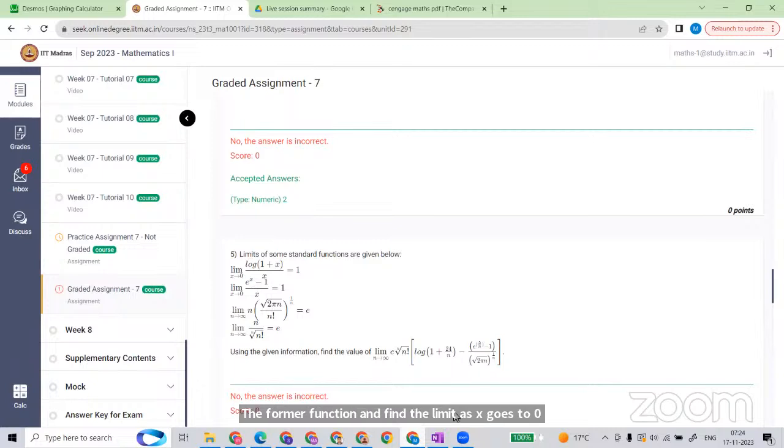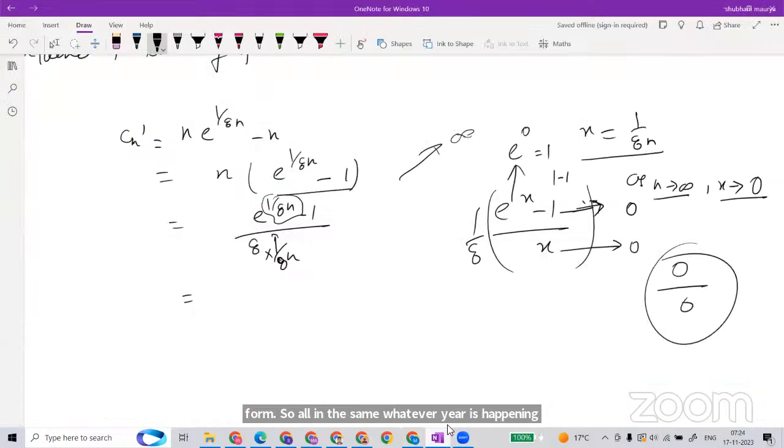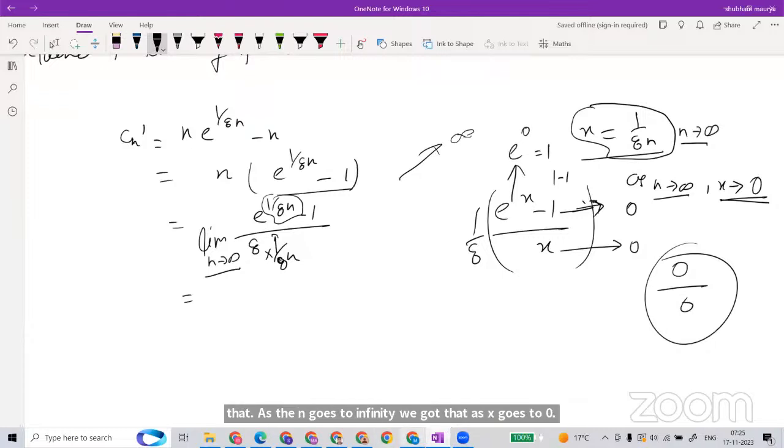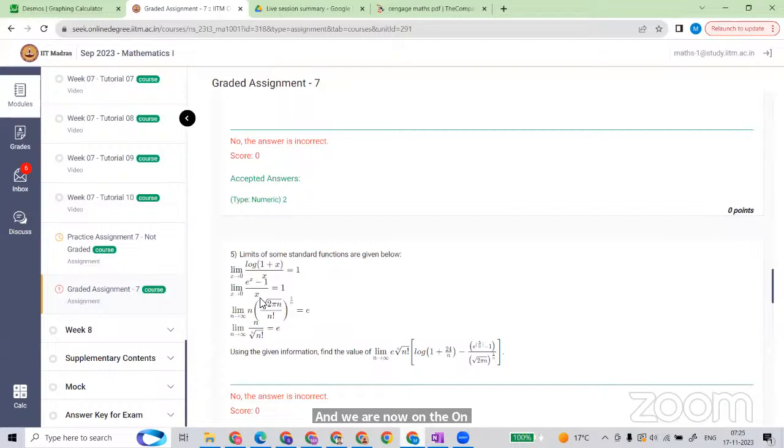After converting, we assume that x is equal to 1 upon 8n. We want to find the limit as n goes to infinity. We have converted this so that as n goes to infinity, x goes to 0, and we are now at e power x minus 1 upon x. You can use the L'Hopital rule to prove where the limit goes, right?